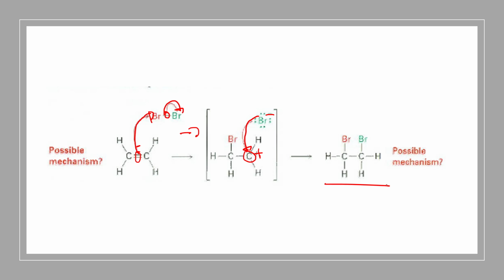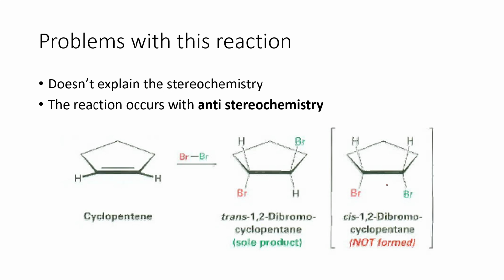Okay, so in theory dapat ganyan ang lalabas, ganyan kasimple ang ating reaction. However, this is not the case. The problem with this reaction is it does not explain the stereochemistry. The reaction occurs with anti-stereochemistry. What does that mean? Meaning they do not form on the same side of the structure.